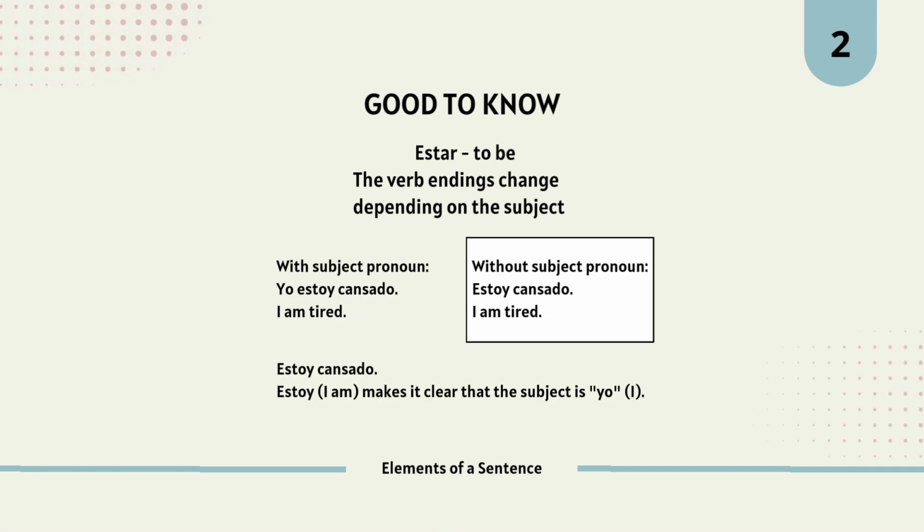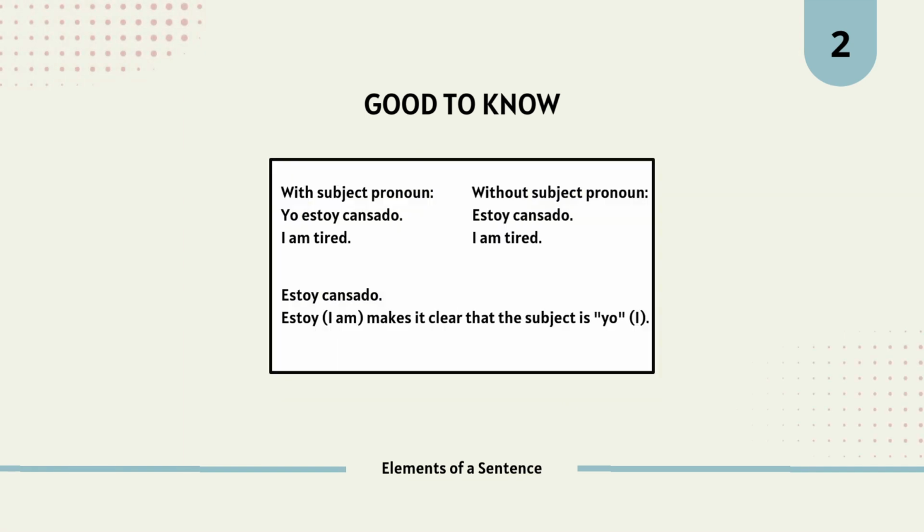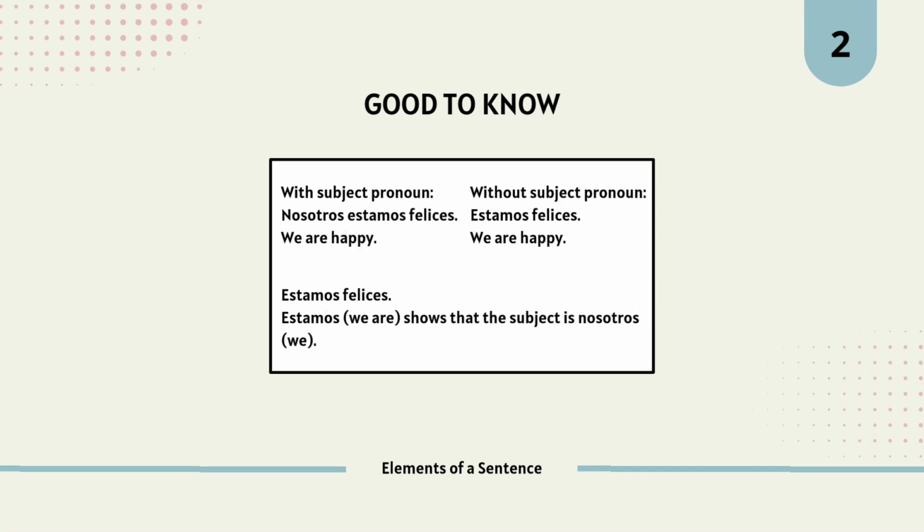If you use it without the subject pronoun, the verb will show who we are referring to. For example, estoy cansado. Estoy, I am, makes it clear that the subject is yo, I. Or, estamos felices, we are happy. Estamos, as we just learned, means we are, and shows that the subject is nosotros, we.